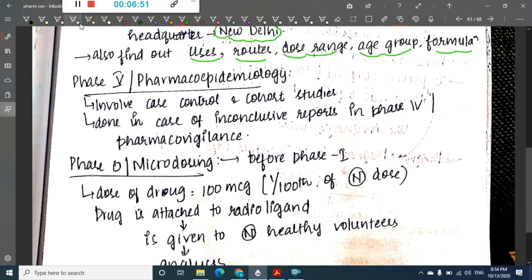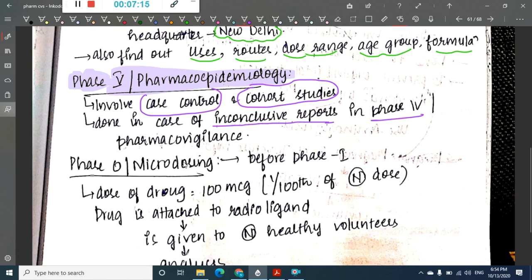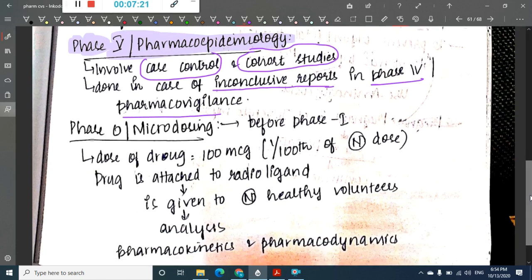Then we have the last stage for the drug, which is called phase 5 or pharmacoepidemiology. In this phase 5 or pharmacoepidemiology, we will do several different case control and cohort studies. These case control and cohort studies are done in this pharmacoepidemiological study. This is done if there are inconclusive reports in either phase 4 or pharmacovigilance. In phase 4 or pharmacovigilance, if the reports are not conclusive, then we can do this phase 5 or pharmacoepidemiology, right?